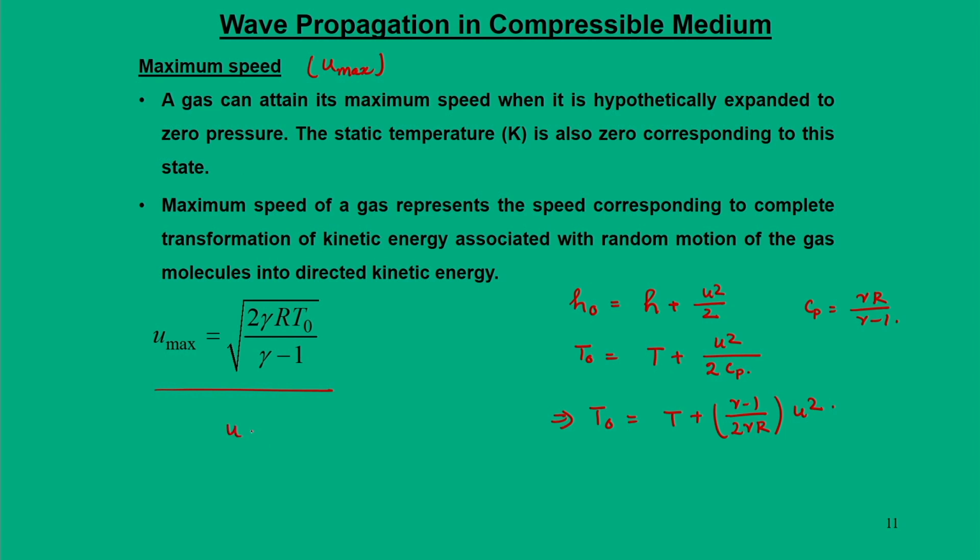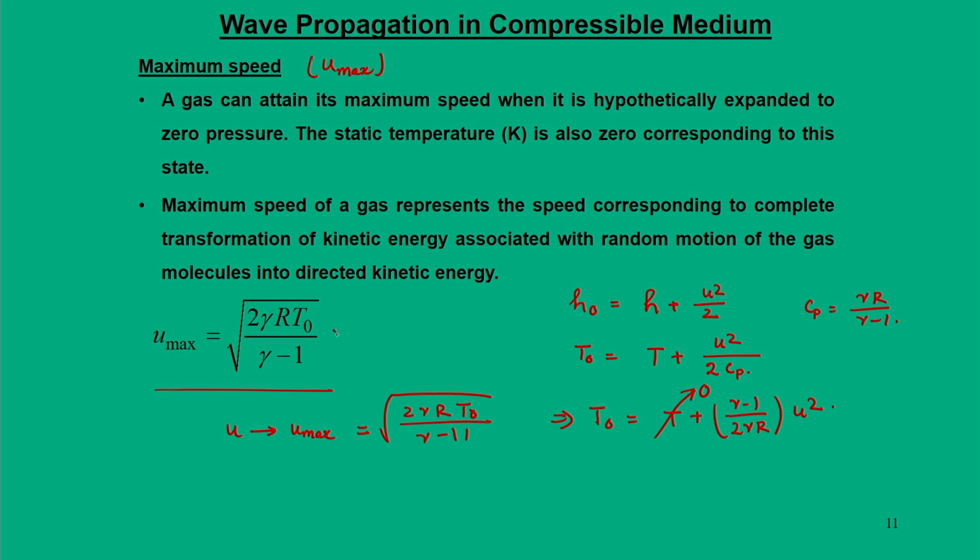When u goes to u max, this can happen when T becomes 0, that is absolute temperature. So, u max becomes square root of twice gamma r T naught divided by gamma minus 1.